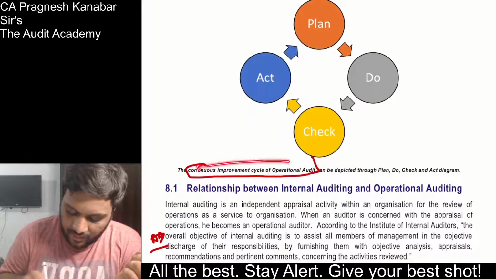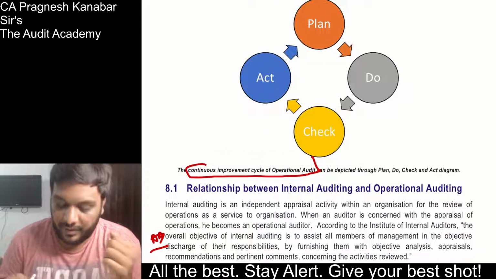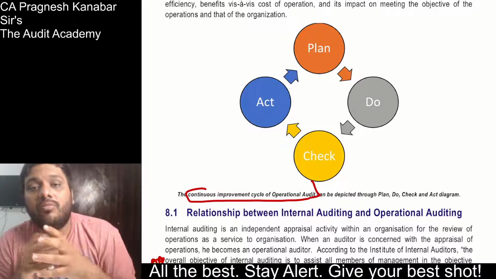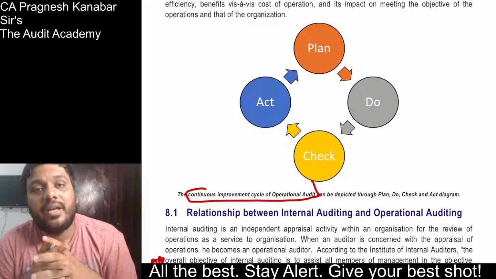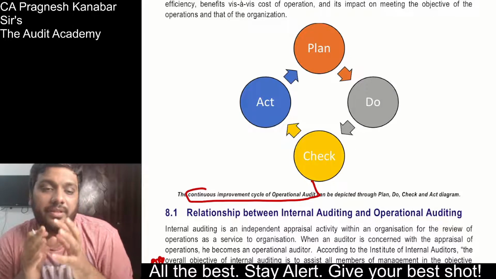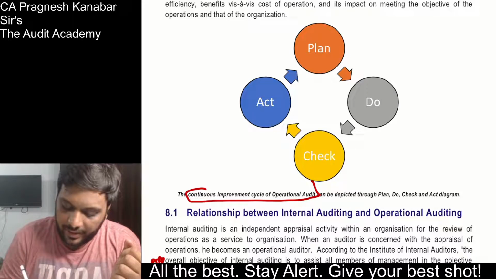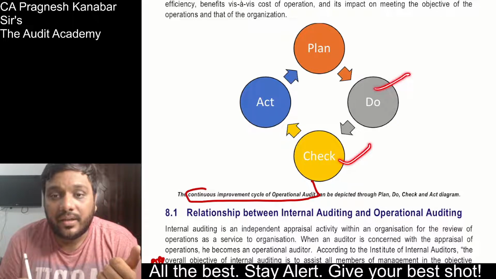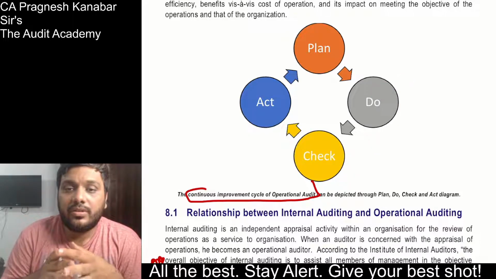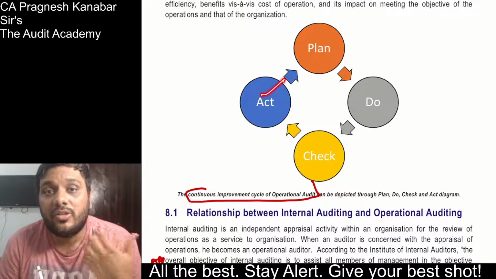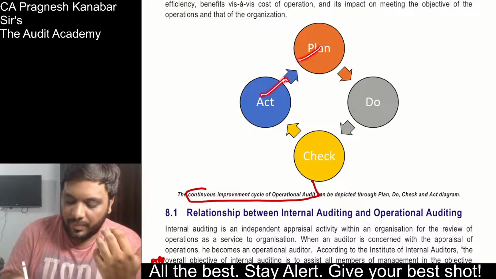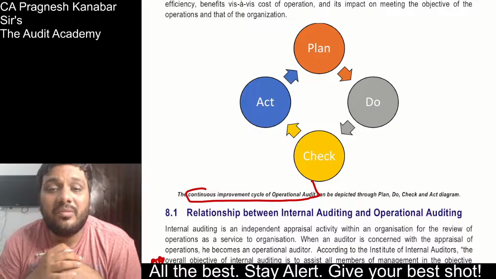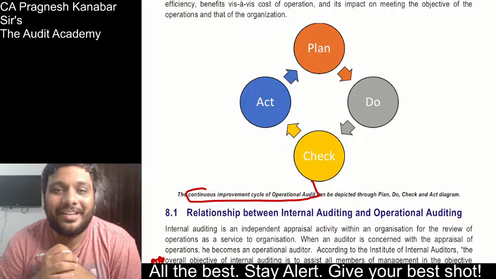So, they are saying continuous improvement cycle of operation audit. Operation audit focuses on how operations can be improved, how more efficiencies can be achieved and how cost can be reduced. That means it is more future oriented. All right, so we need to plan our operation audit, we need to do it, we need to check, and then whatever reports we have formed, the other person needs to act upon it. Then again we need to plan, do, check, act. Plan, do, check, act. All right, that is the continuous improvement cycle of operational auditing.